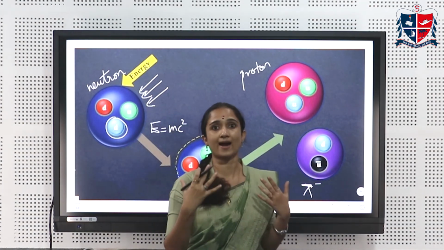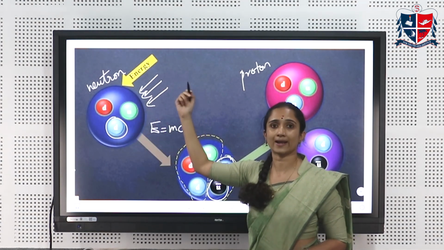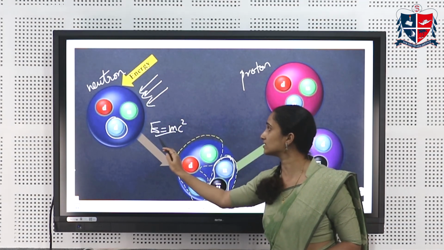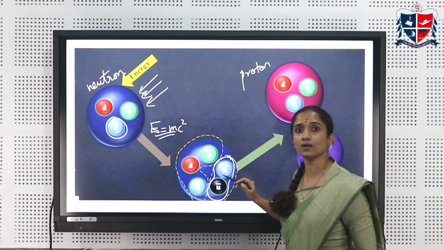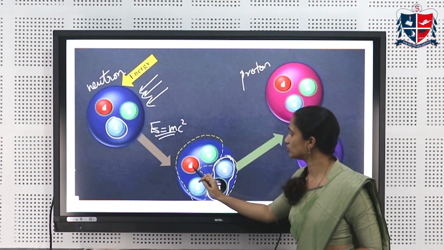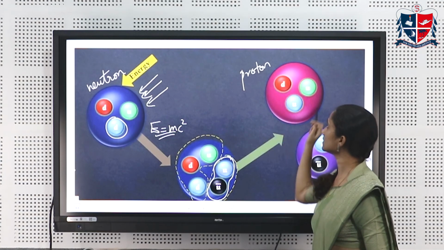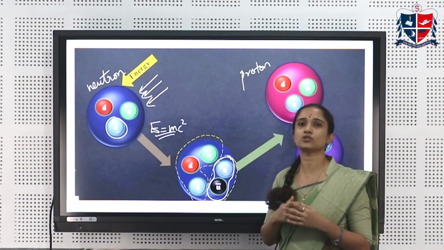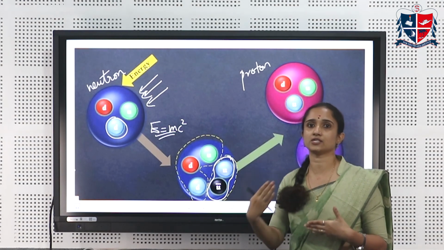So when we try to isolate a single quark by supplying a large amount of energy, what happens is this energy is getting converted to matter by following Einstein's energy-mass equation. So this matter appears in the form of a quark-antiquark pair, right? Now from this, you will have U D D and a new pair of quarks, a U and a U bar, which will result in one proton and one meson. So this happens when we try to separate a quark. We end up creating new quark-antiquark pairs.